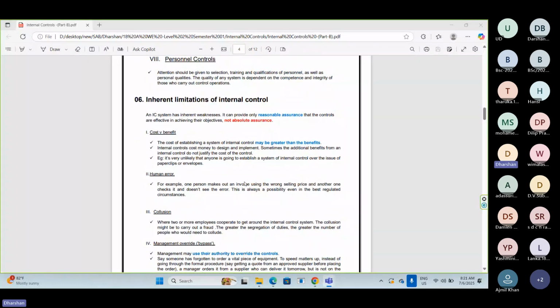I want to give more explanation about inherent limitations of internal control. So if you don't understand, just let me know.